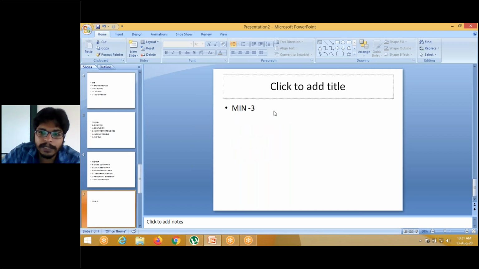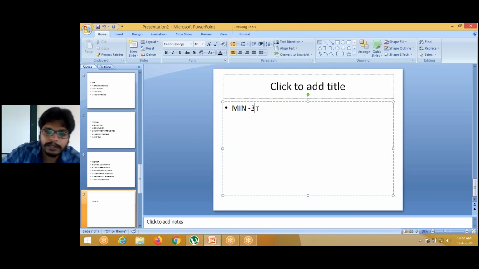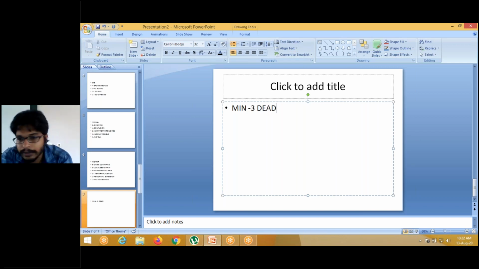What is this minimum 3? It represents, can anyone say? Yeah, dead. Patient is dead. Coma, unlikely, mostly dead.